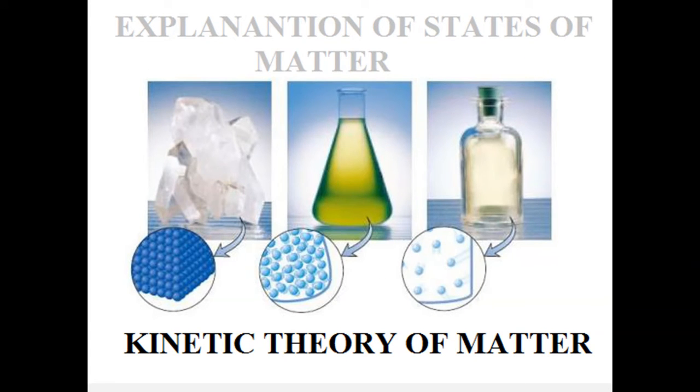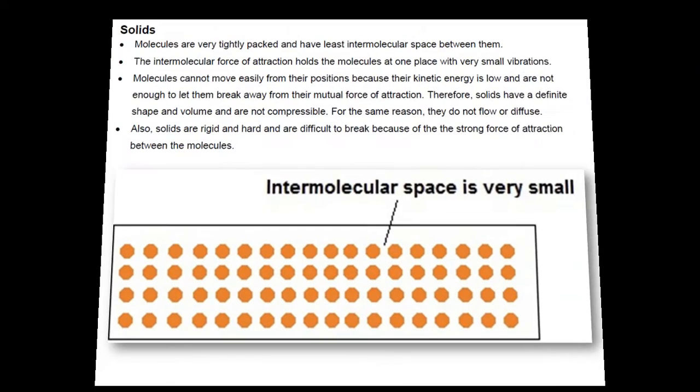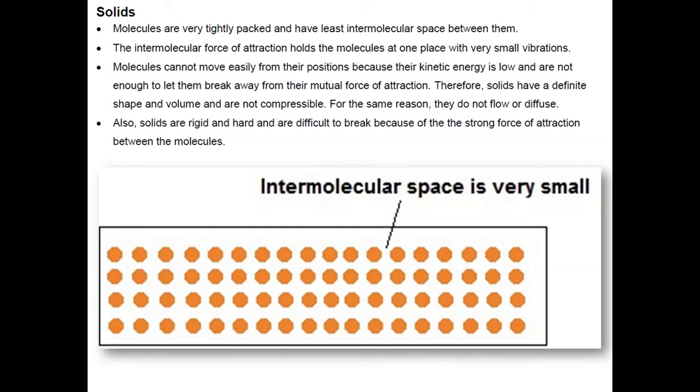Okay, now we will explain the states of matter based upon the kinetic theory of matter. So first is solids. In case of solids, molecules are very tightly packed and have least intermolecular space between them. The intermolecular force of attraction holds the molecules at one place with very small vibrations. Molecules cannot move easily from their positions because their kinetic energy is low and not enough to let them break away from their mutual force of attraction. Therefore, solids have a definite shape and volume and are not compressible. For the same reason, they do not flow or diffuse.